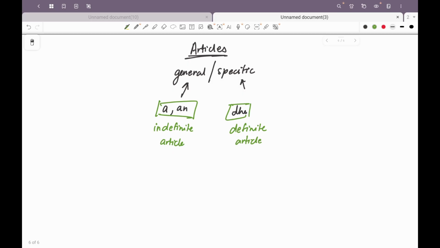Now if we talk about definite articles, when we are talking about a particular person or a thing, the DVD of that movie is available in the market, which means we know exactly which DVD we are talking about and which market we are talking about, right? So the reference of that particular person or thing is already given. It is also used in front of physical features of geography, such as the Himalayas, the Ganges, the Indian Ocean, right?